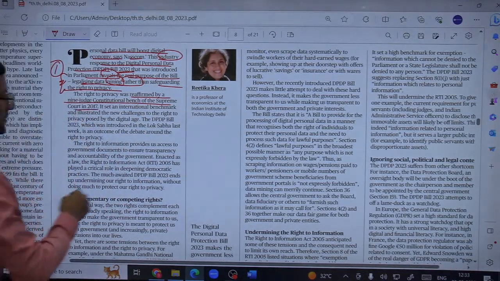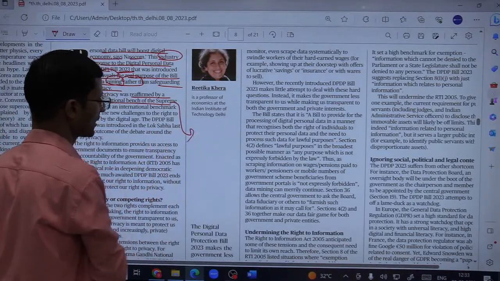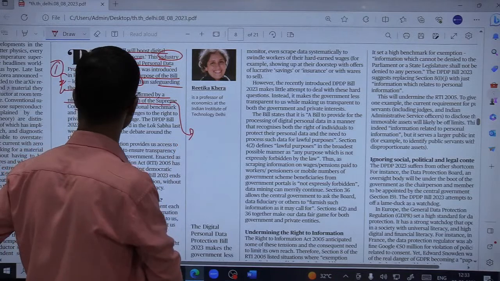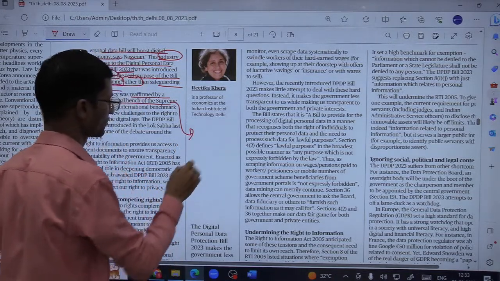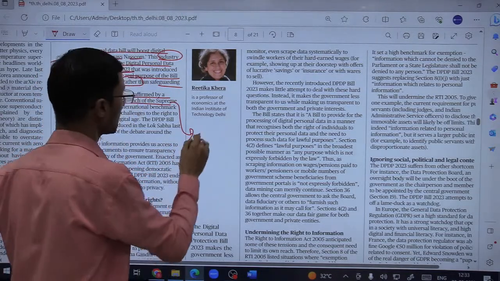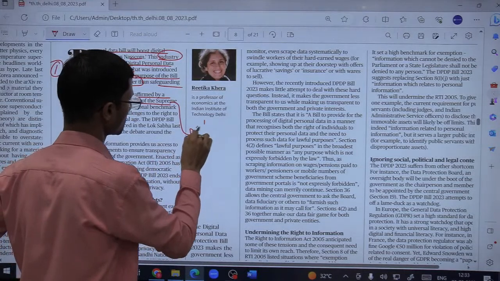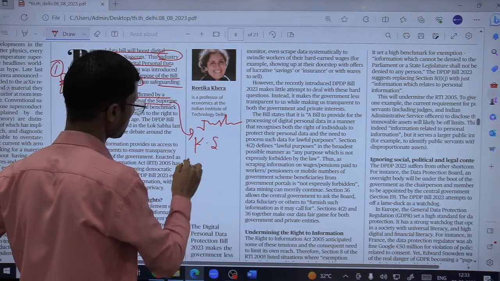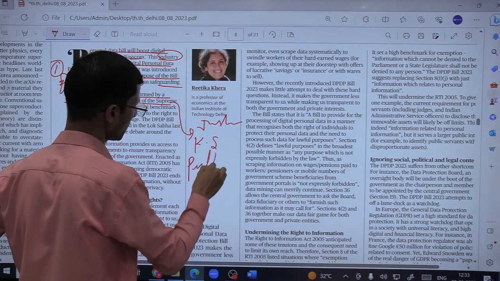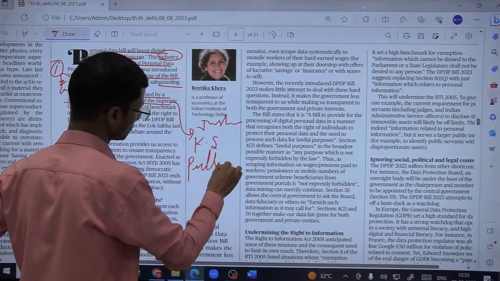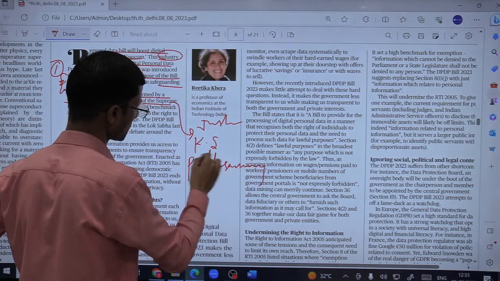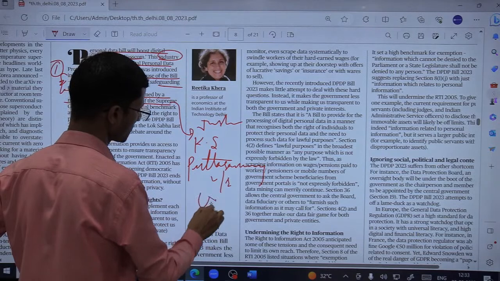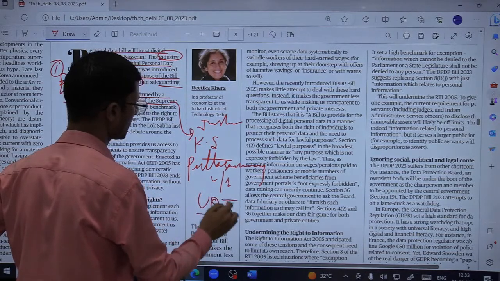Yes, so right to privacy is a fundamental right, ठीक है, under Article 21, right to personal life and liberty, which was reaffirmed by the 9-judge constitutional bench of the Supreme Court in 2017, and the case is known as Justice K.S. Puttaswamy versus Union of India. ये खुद भी जज थे, रिटायर्ड जज. जस्टिस केस पुट्टास्वामी वर्सेस यूनियन ऑफ इंडिया, ये केस है जिसमें कि सुप्रीम कोर्ट ने जजमेंट दिया था.